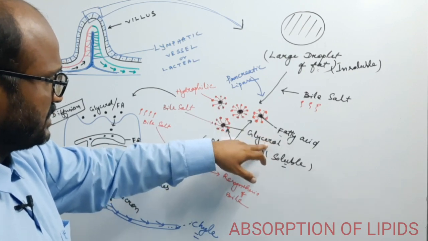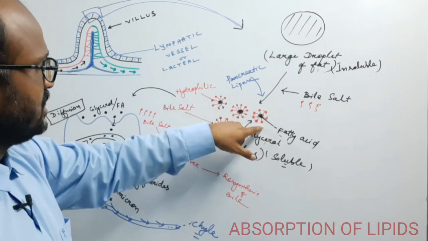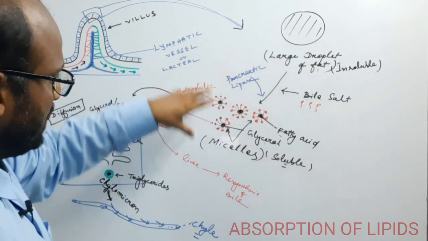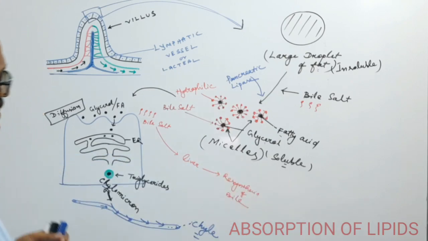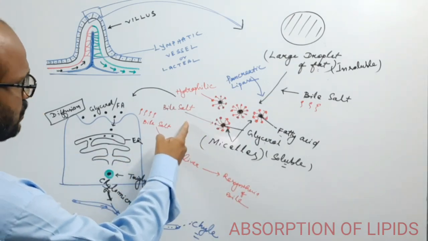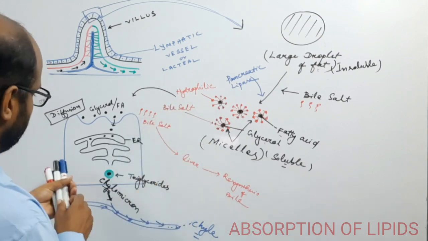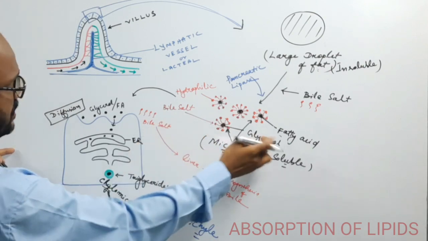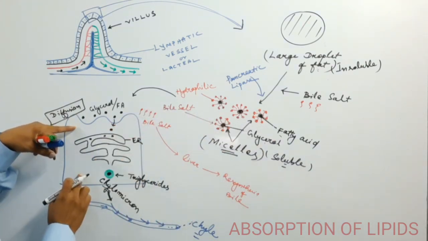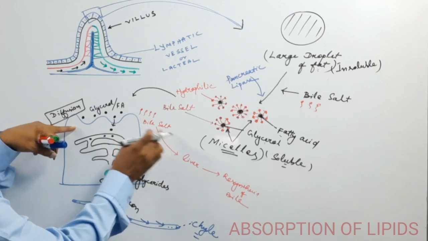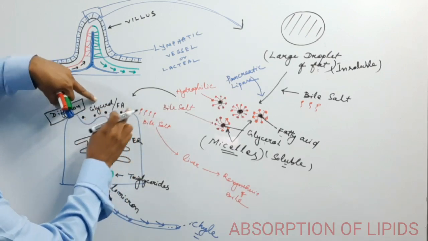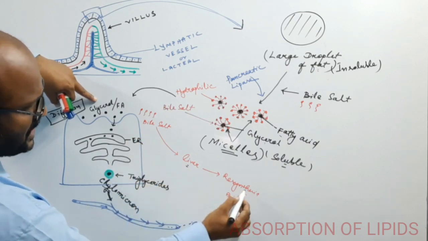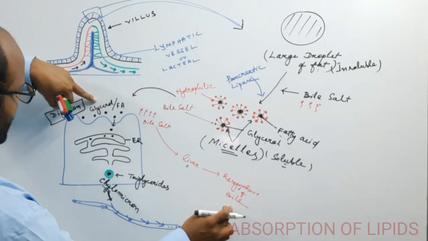Now the fatty acid and glycerol which is covered by the bile salt, and bile salt make such fatty acid or the glycerol water soluble, because the bile salt, the head region faces towards the outside, which is the hydrophilic, and these micelles bring the glycerol and fatty acid to the apical surface of the enterocyte. Now the bile salts detach from the glycerol and the fatty acid, and bile salt goes to the liver for the reutilization or the resynthesis of the bile.